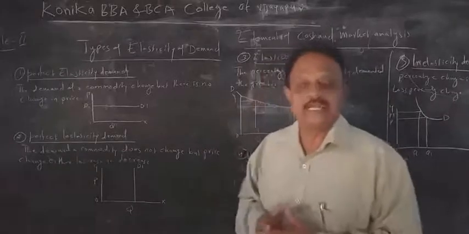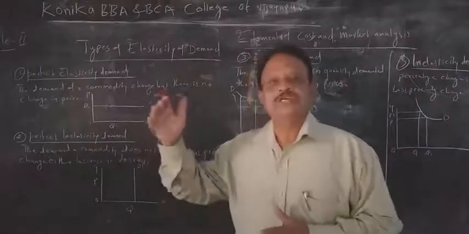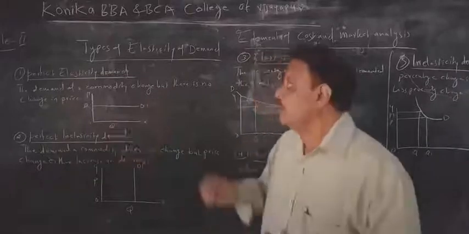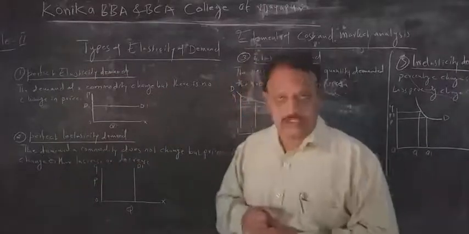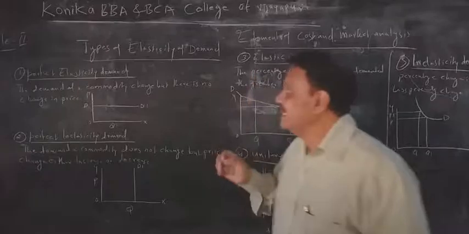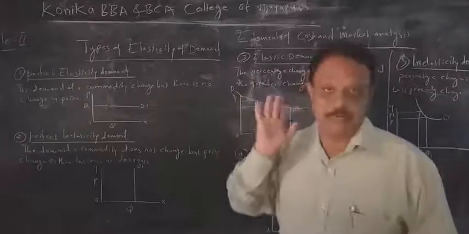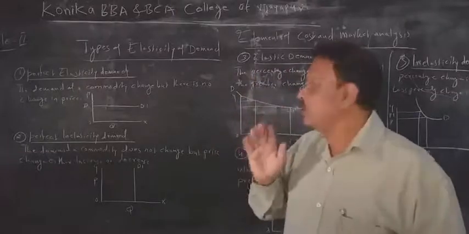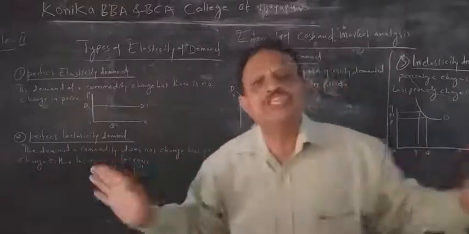Price elasticity means whatever the change in the demand, the change in the price, that we have to see. Perfect elasticity means what? Perfect elasticity means the demand of a commodity changes, but there is no change in the price. It is called perfect elasticity of demand. Perfect elasticity of demand means that the demand of a commodity will change, but there is no change in the price. The graph will be like this. You have to remember here the demand will change, but there is no change in the price.